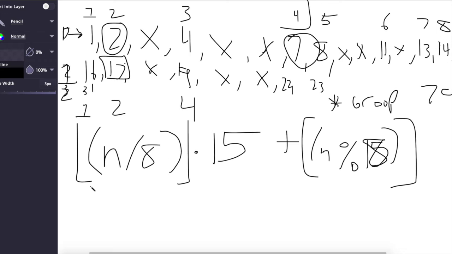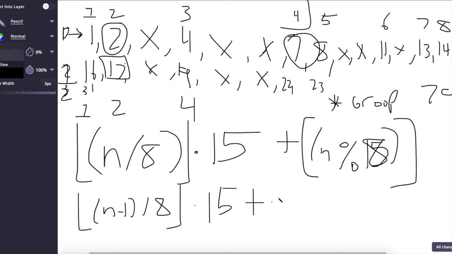So actually what we have to do is this is the revised formula: n minus 1 over 8. So then when we try to do the 8th case here, it would actually be 7 over 8, so 0 times 15, then plus n mod 8, and this would be the group number.